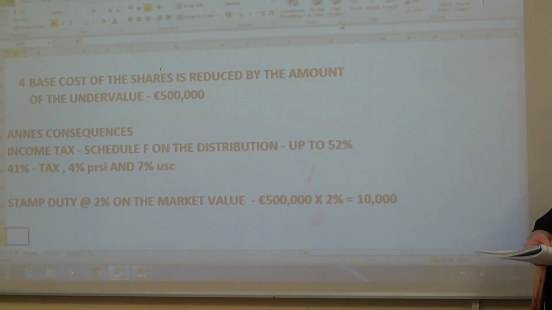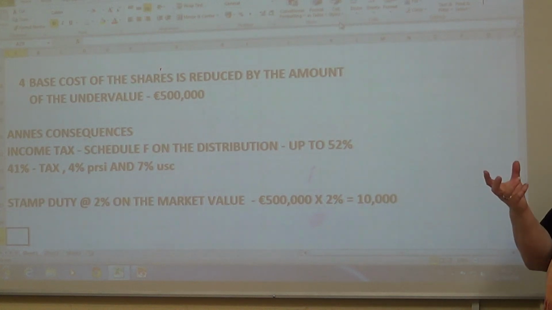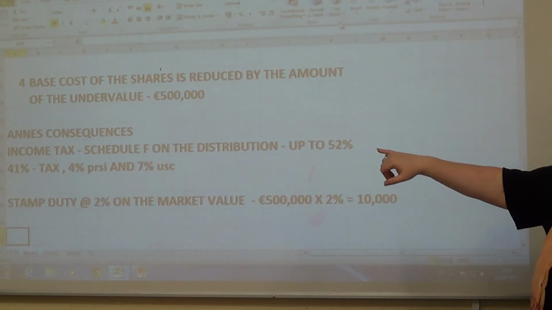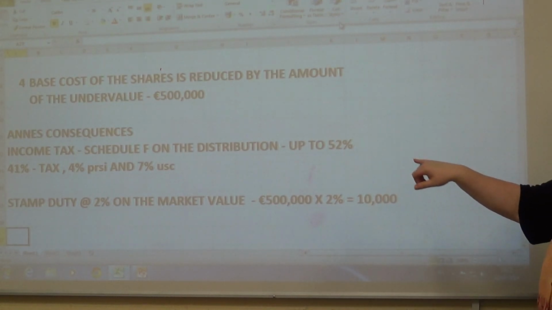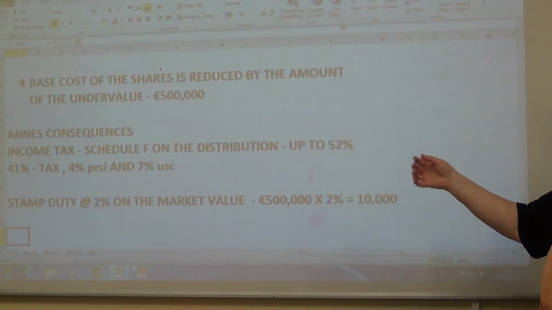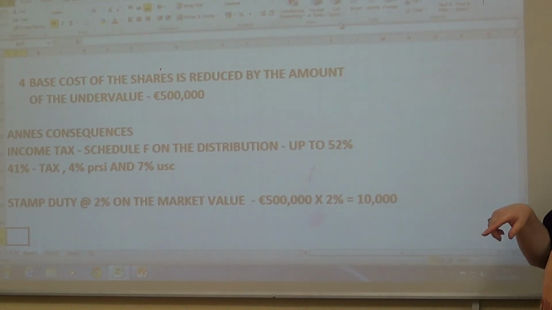And then people say, why can't you go for what's called, we haven't done capital acquisition tax yet, capital acquisition tax is 33%, instead of paying 41%, 4% and 7% is 52%, and 2% stamp duty is 54%, your CAT is only 33, that's not an option. You can't actually go for that. So from a tax planning point of view, CAT is not an option.